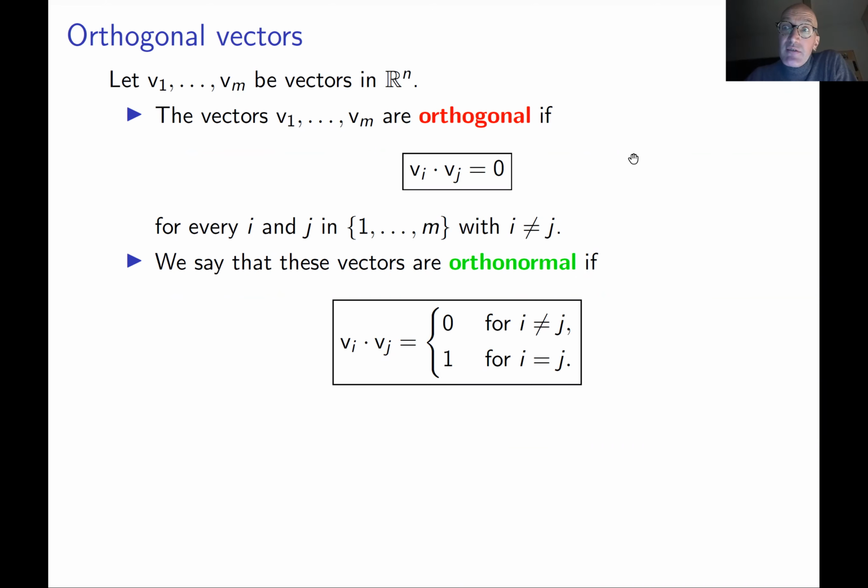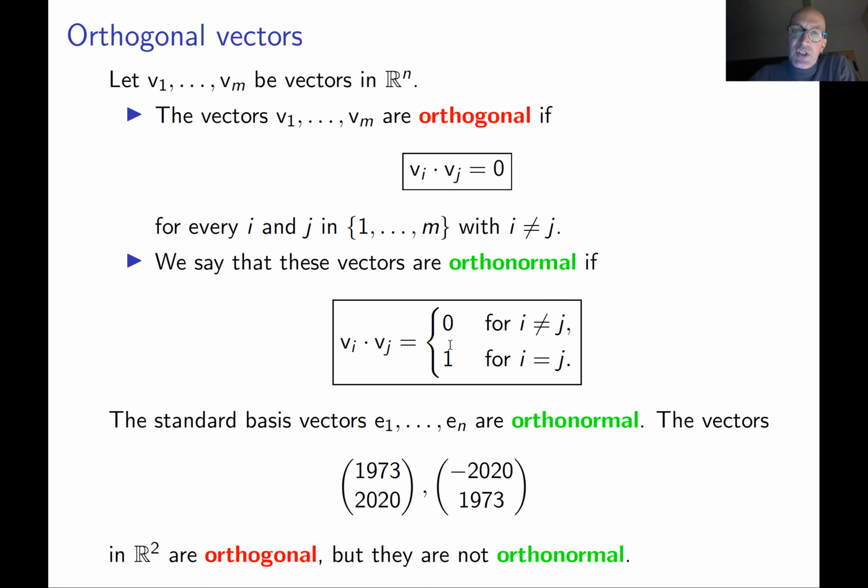And we can generalize this definition for many vectors. If you have m vectors in n-dimensional space, v1, ..., vm, we say that they are orthogonal if the dot product of any two different vectors in this list is 0. Moreover, we say that these vectors are orthonormal if they are orthogonal and the length of every vector in this list is 1. So this is basically this condition.